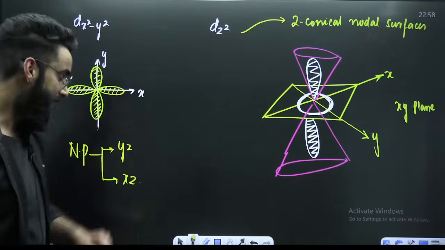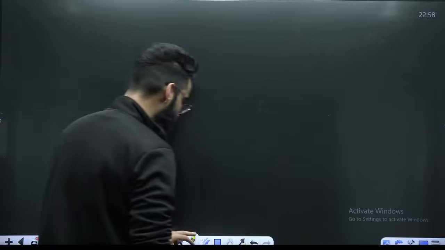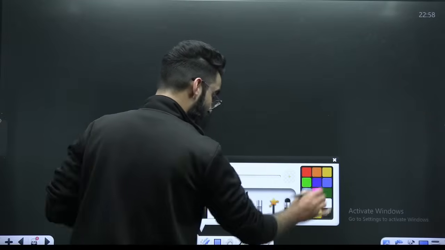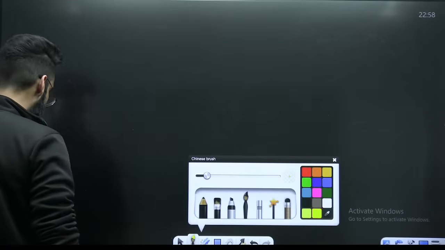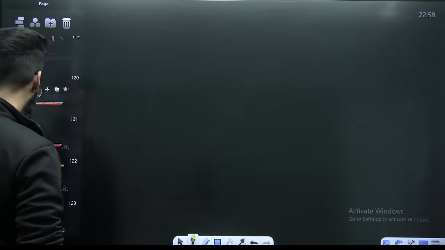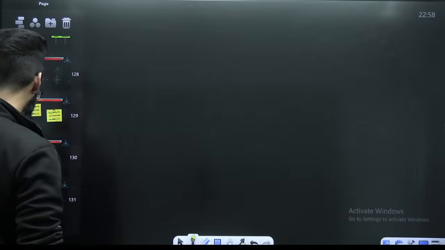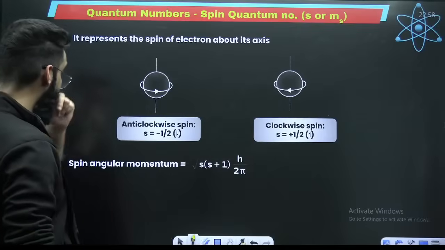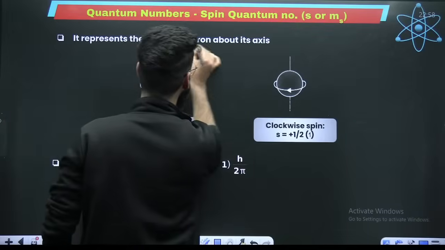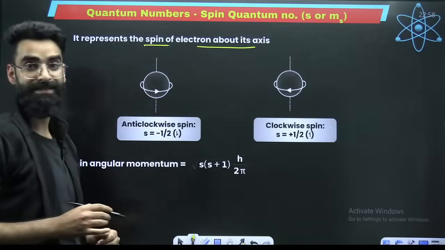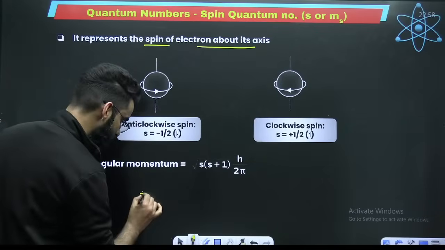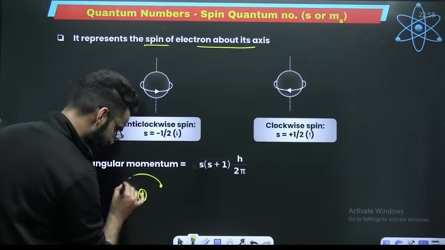Perfect. Now guys, let's talk about nodes. Or before talking about the nodes, there was one more quantum number, which is the spin quantum number. As you can see, the spin quantum number represents the spin of an electron about its own axis. For example, this is the nucleus and the electron is revolving around the nucleus.